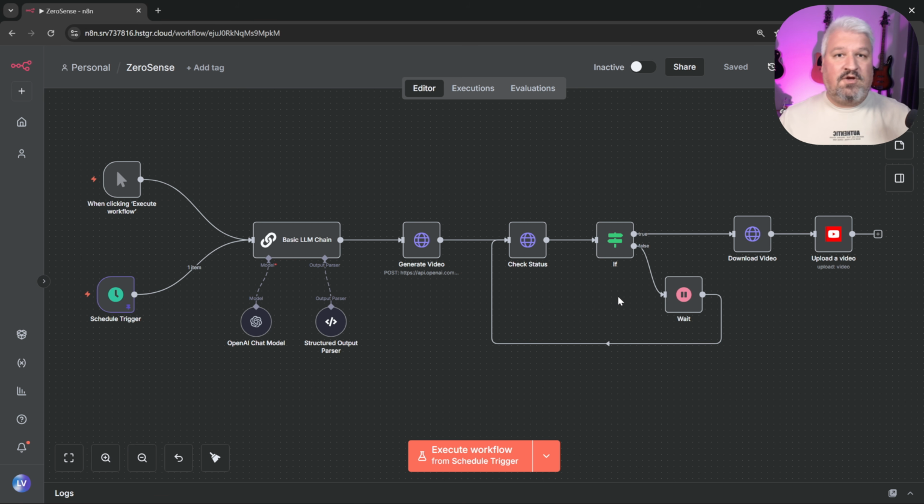So in this video, I'll take you through the process I used to build this automated YouTube system, using the brand new Sora 2 model and N8N. But first, let's have a look at this workflow in action.